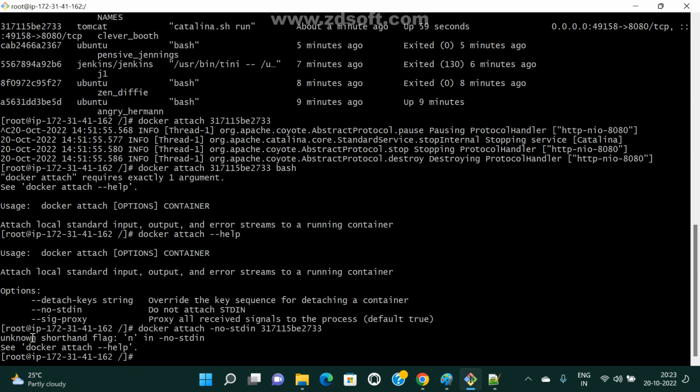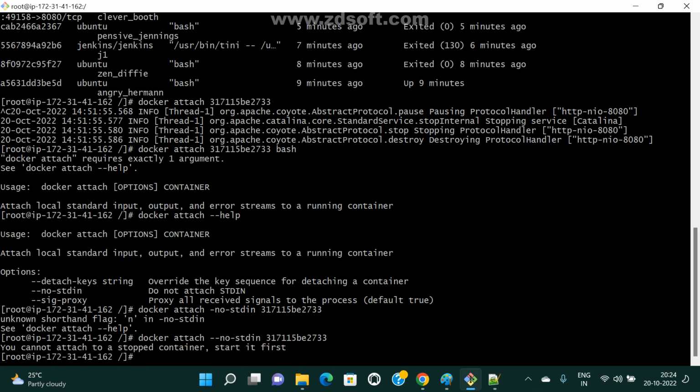Yes, unknown shortcut flag: -n, hyphen one, hyphen n. One more hyphen is missing. You cannot attach to a stopped container; it must be started first. Now it is started.